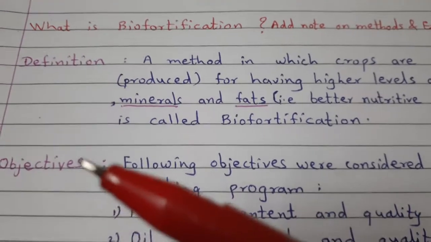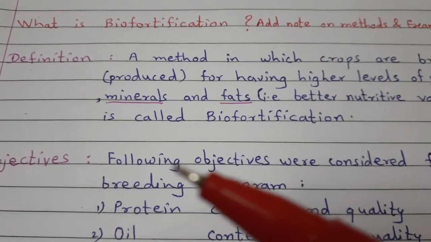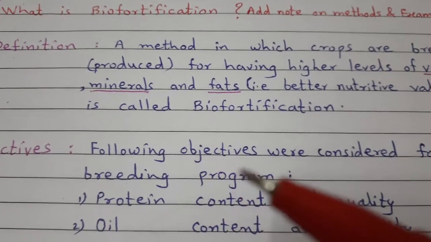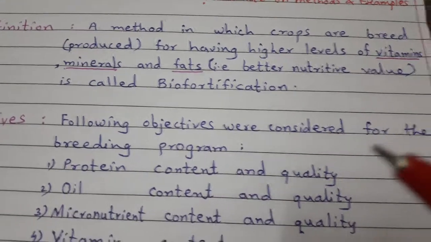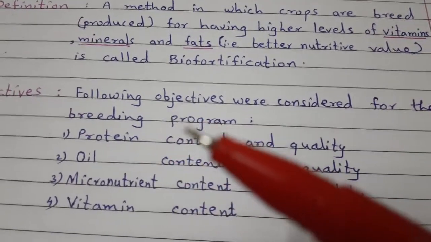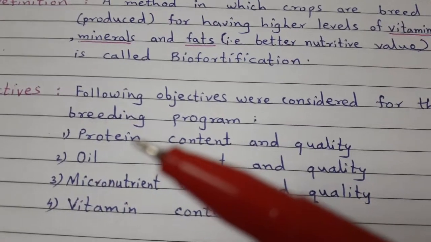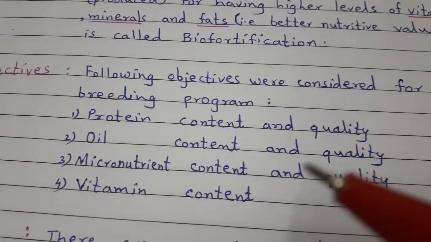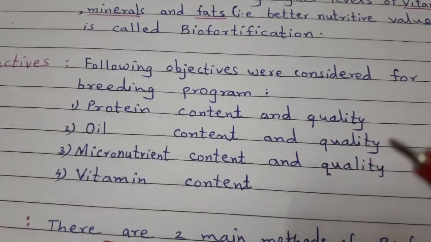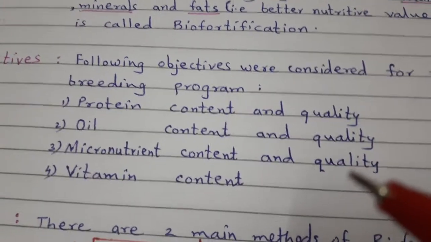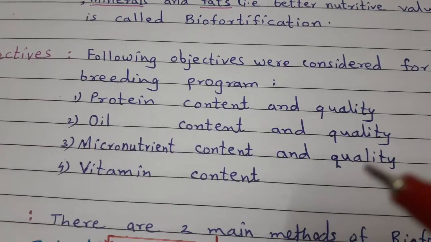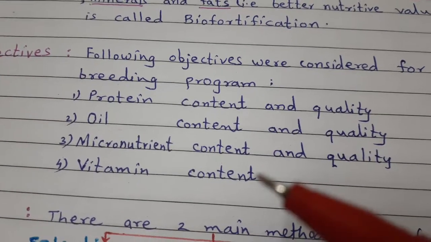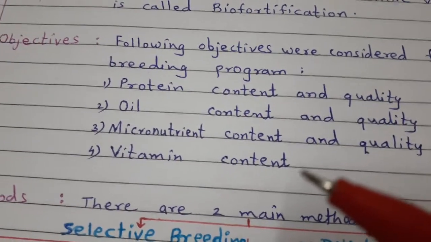So, the main objective for this biofortification, following objectives were considered for the breeding program. First, number one, protein content and quality. Second, oil content and its quality. Third, micronutrient content and its quality. And the fourth, vitamin content.